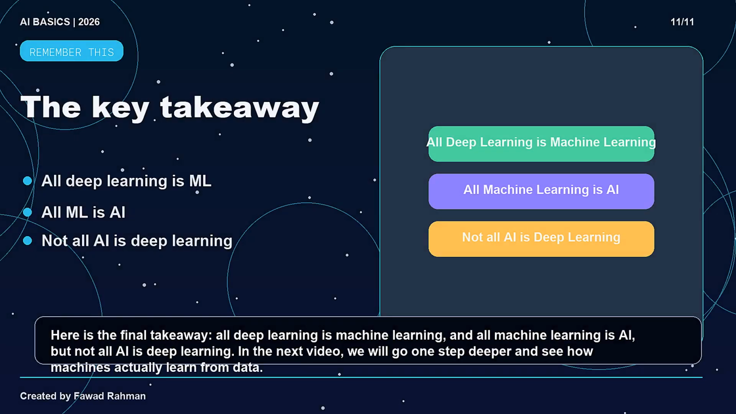Here is the final takeaway. All deep learning is machine learning, and all machine learning is AI, but not all AI is deep learning. In the next video, we will go one step deeper and see how machines actually learn from data. Save this sentence in your mind because it is the simplest test. If the system learns from data, it is machine learning. If it learns through many neural network layers, it is deep learning.